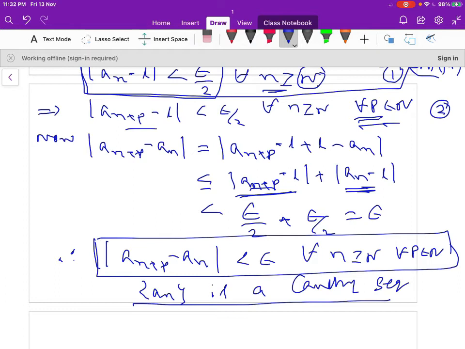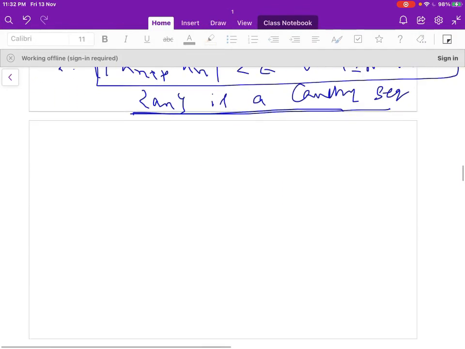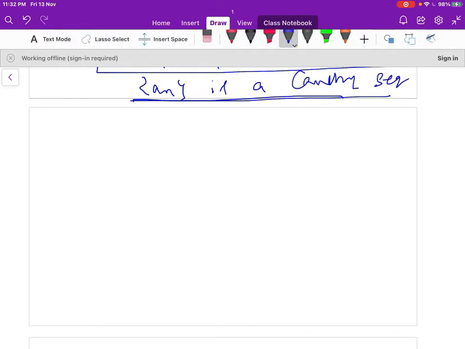Now let us move to the sufficient part. Let us assume that a_n is a Cauchy sequence. You have to prove that a_n is a convergent sequence. To prove a_n is convergent, note that every convergent sequence is bounded. So first you have to show that the Cauchy sequence is a bounded sequence. Then you have to prove that the Cauchy sequence is a convergent sequence. There are two cases here. First let us show that a Cauchy sequence is a bounded sequence.